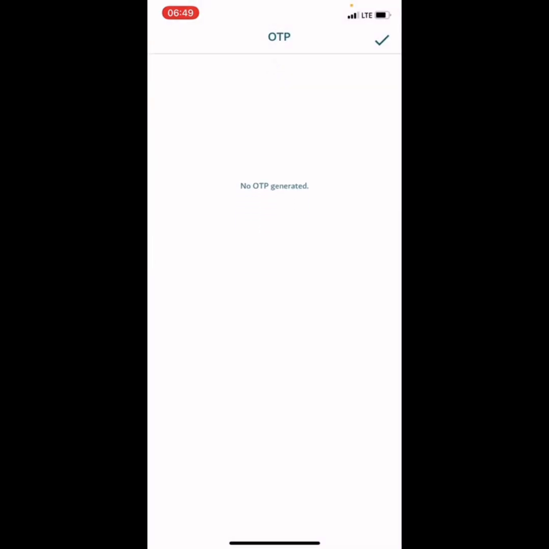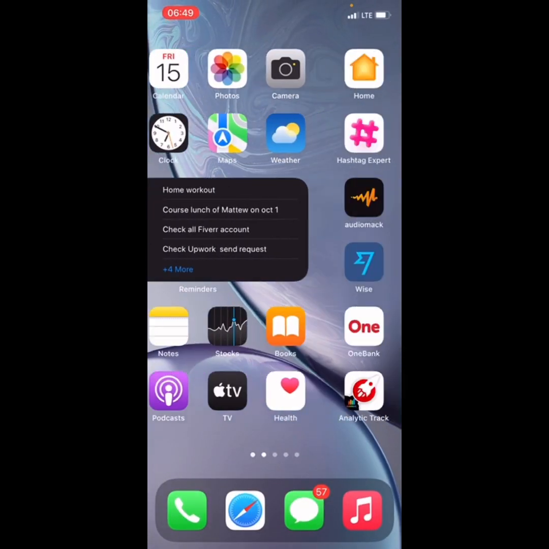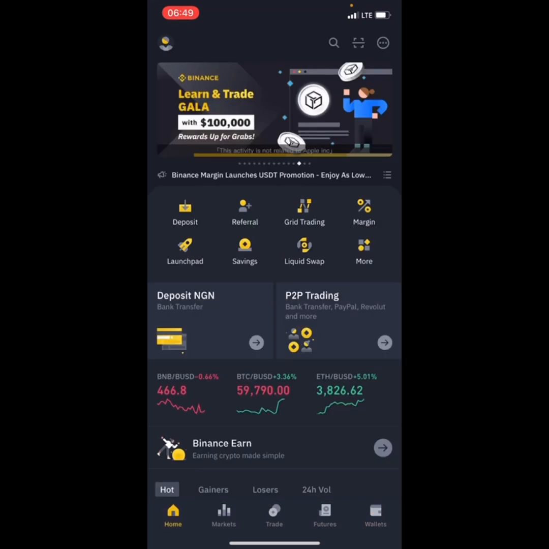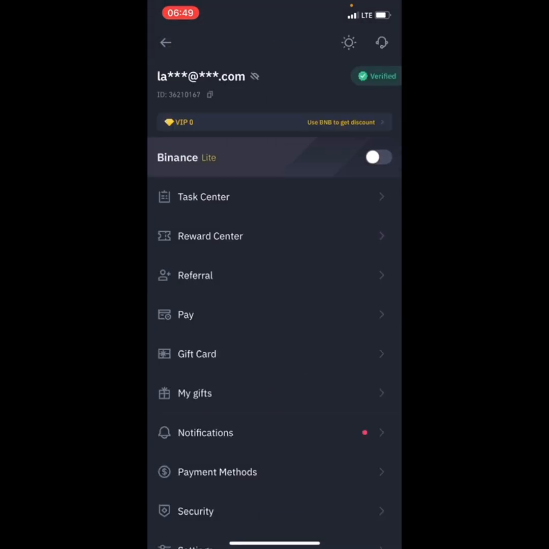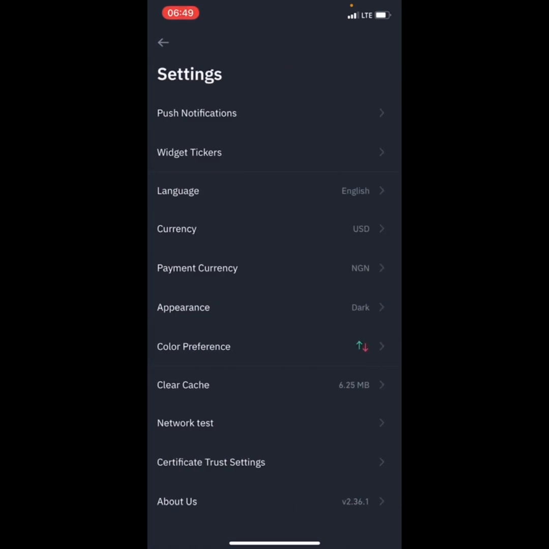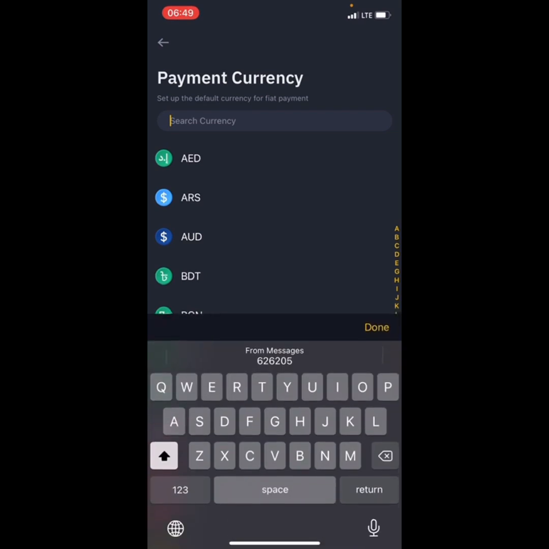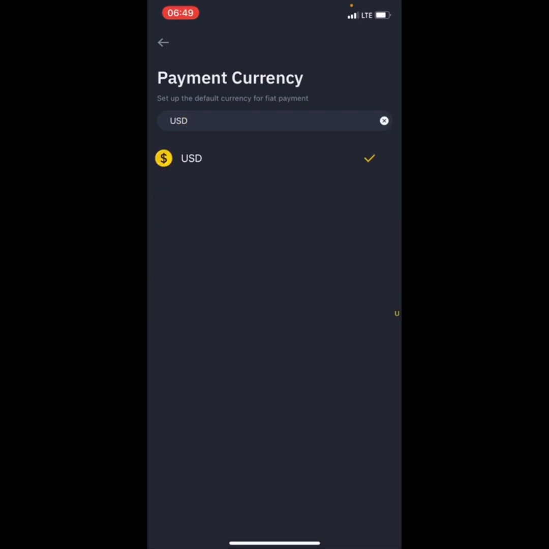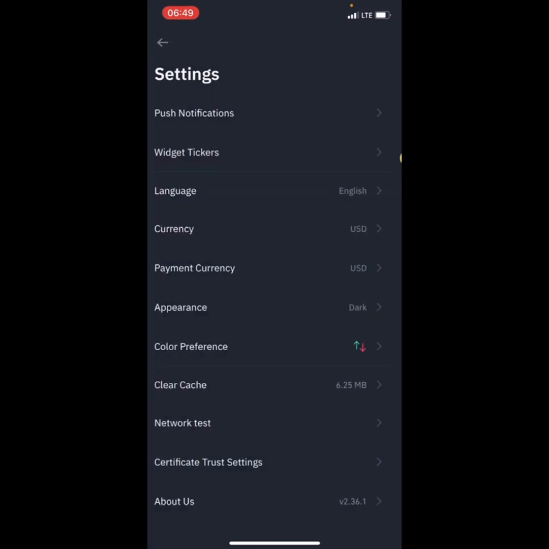Yeah, it's okay. The next thing you want to do is to go to your Binance account. This is very important, guys. Your Binance account, right here in the top corner. Go to your settings and change this. Your payment currency changes from Nigeria to USD. Okay, USD. Change it from Nigerian to USD, so that is the best option for you.